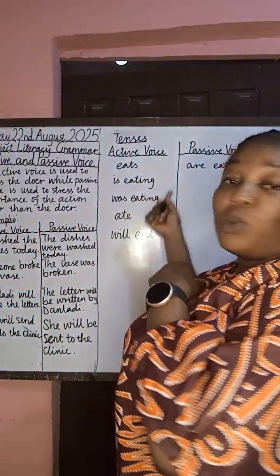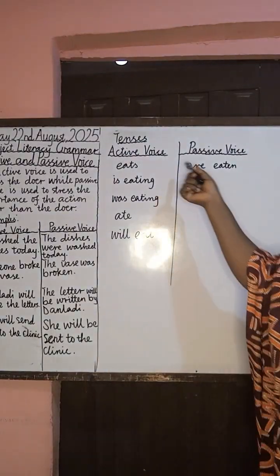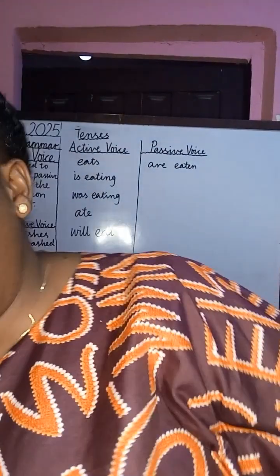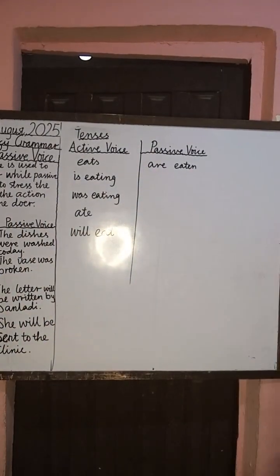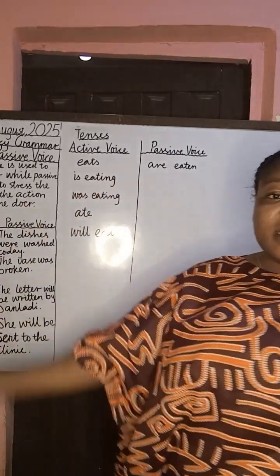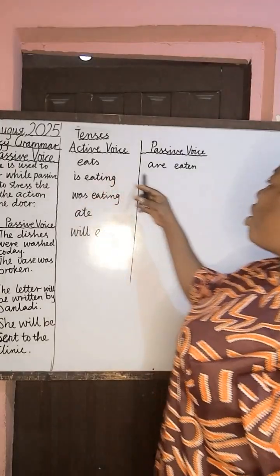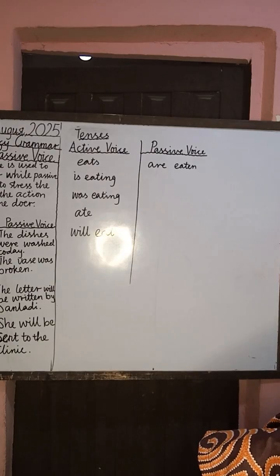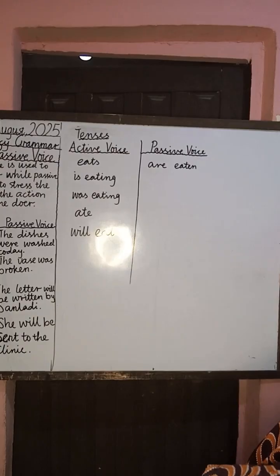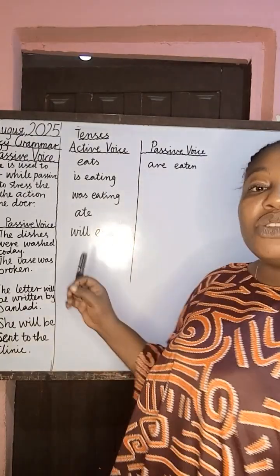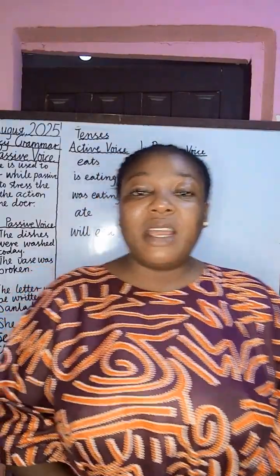Now let's consider this. We have tenses under active voice and passive voice. Now we have eat. This can be Shayo eats rice. Shayo eats the rice. It's going to be the rice is eaten by Shayo. Shayo eats rice is going to turn to what? The rice is eaten by Shayo.